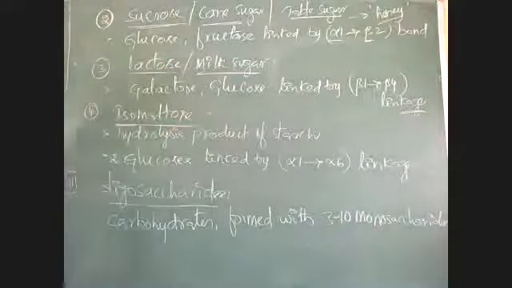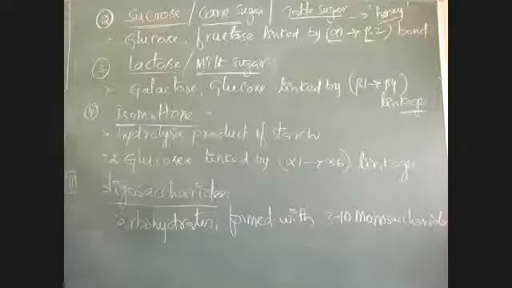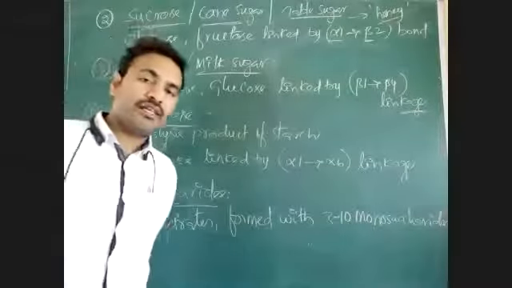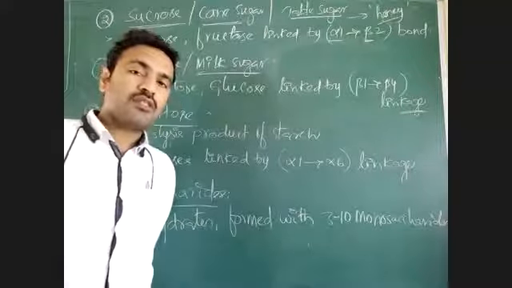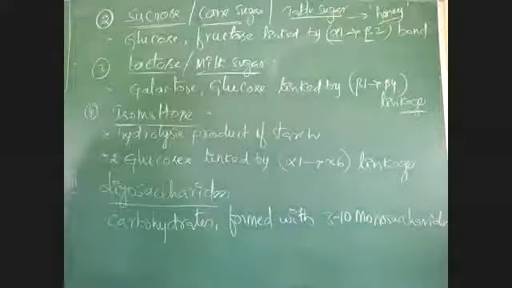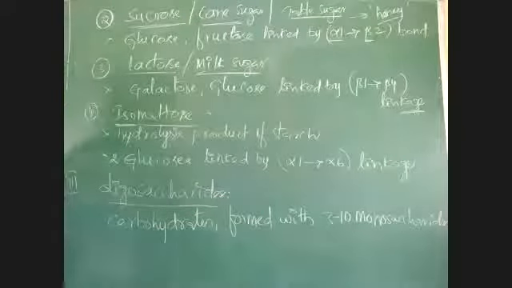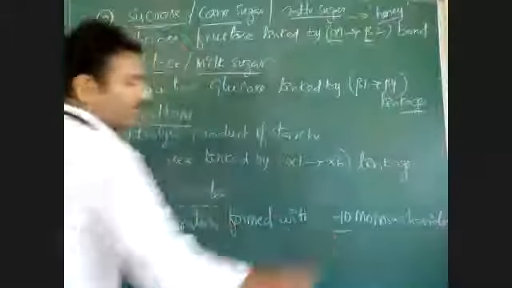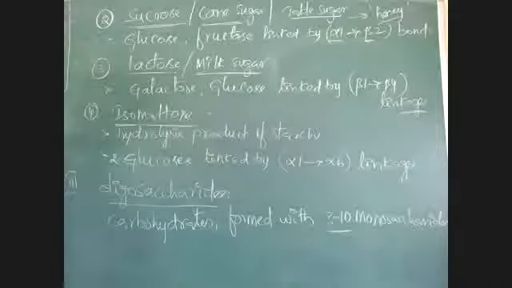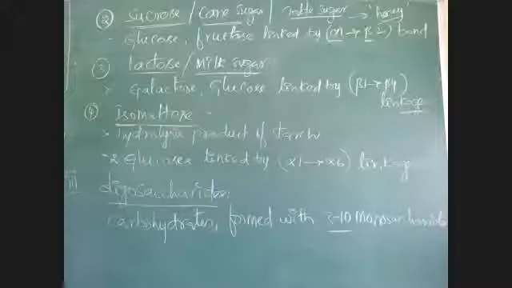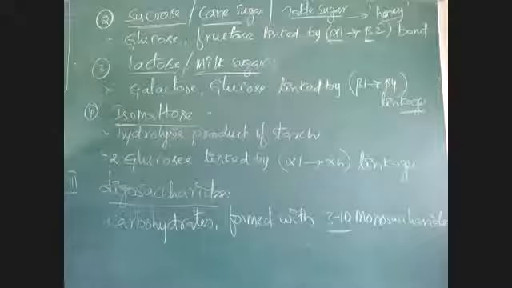Only one sugar means monosaccharide. If two monosaccharides or two sugars are there, then it is called a disaccharide. If the sugars present in the carbohydrate number 3 to 10, then it is called an oligosaccharide. An oligosaccharide is made up of 3 to 10 monosaccharides, linked to each other side by side or like branches.